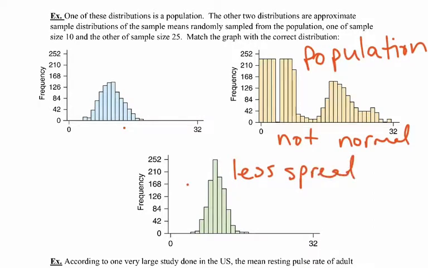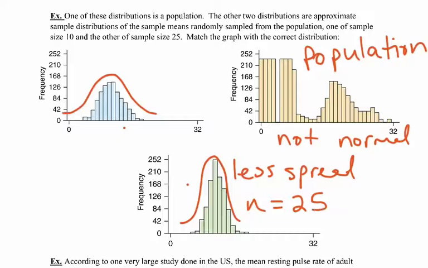You've got more values clustered towards the center. You've got a higher peak than you do here. They're both relatively normal in terms of shape, but this one's definitely got less spread. So this one has to have the larger sample size. So this one would be the one where n equals 25, and then this one would be where n equals 10.